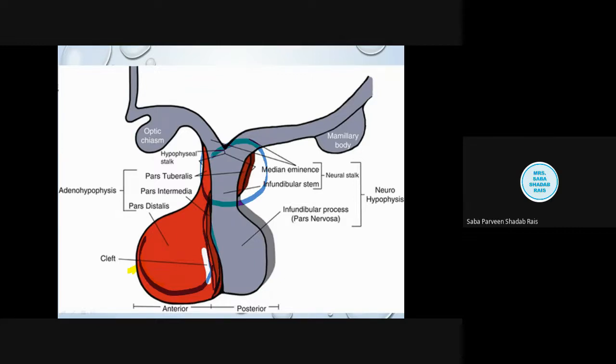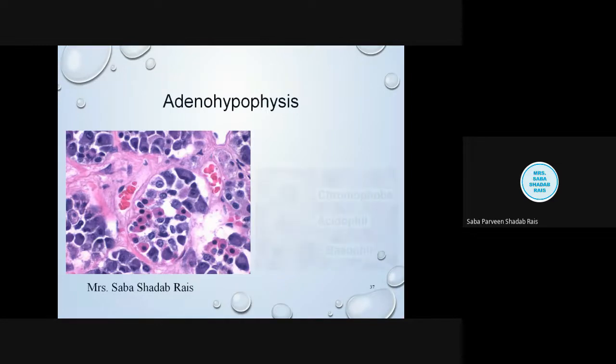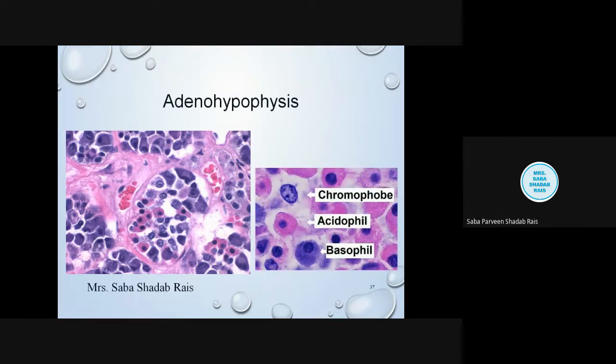So let us discuss the cells of the pituitary gland. The pituitary gland cells are categorized basically into two groups. One is known as the chromophils. Now phil means loving and phobe means hating. So chromophils and chromophobes, two types of cells are there. These are the most important cells. Now see, chromophils are of two types, alpha cells and beta cells.